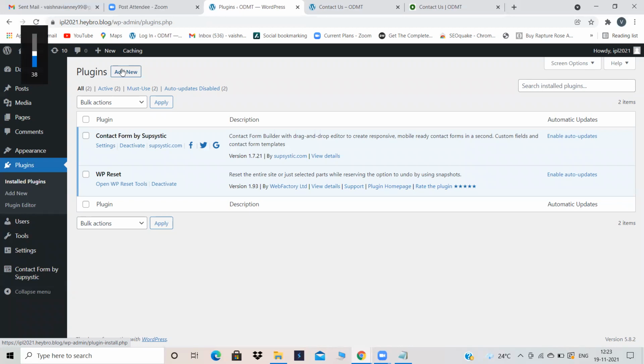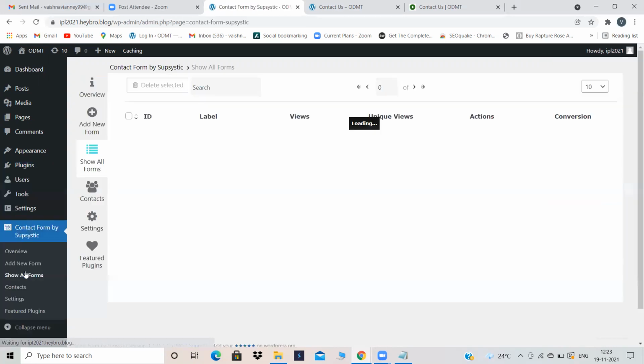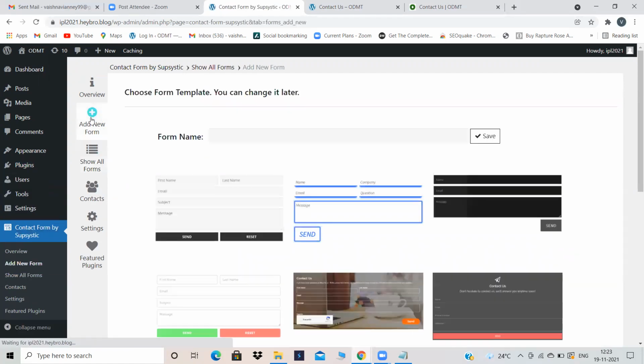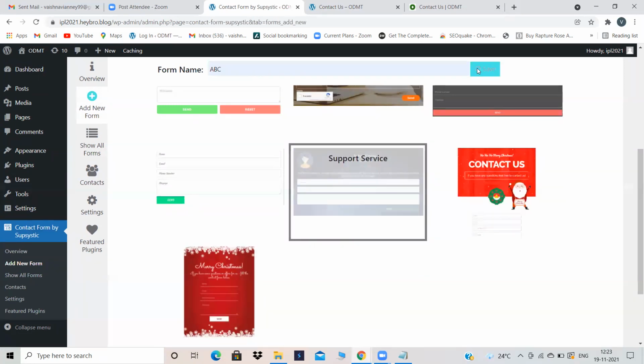And then we should install contact form by Subsystic from the Subsystic and activate also. Now to create a contact form, here your contact form by Subsystic will appear. Click on contact form by Subsystic. After that, click on add new form. Yeah, add new form. First give a name, then select any one option. Then click on save.